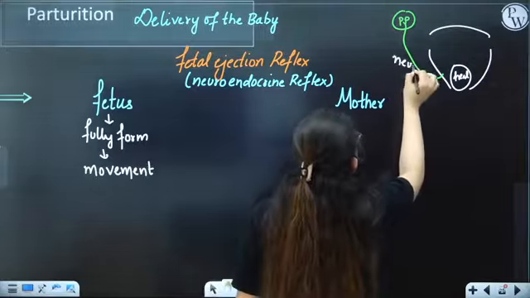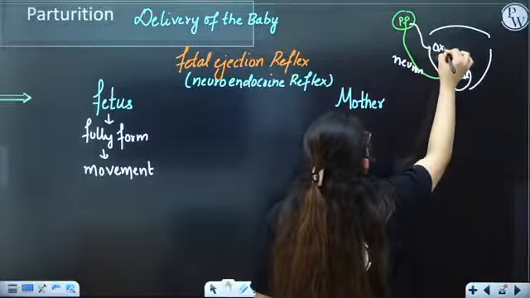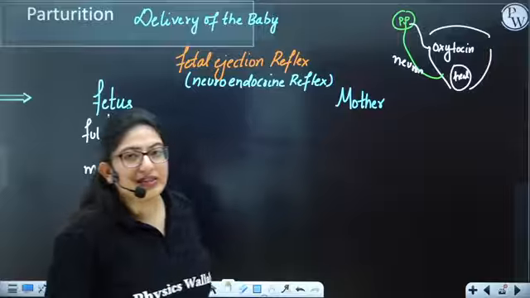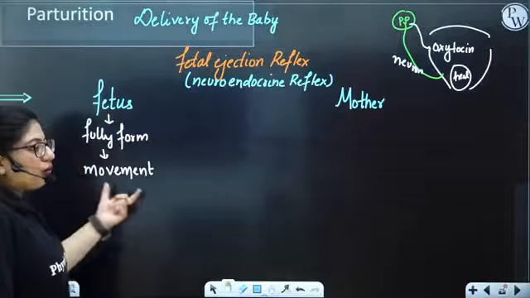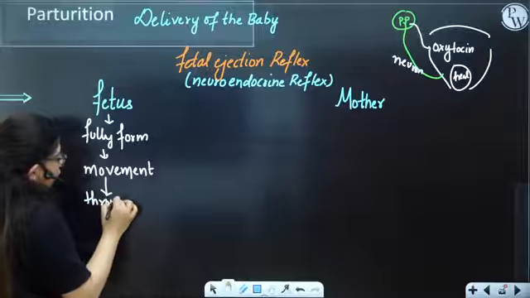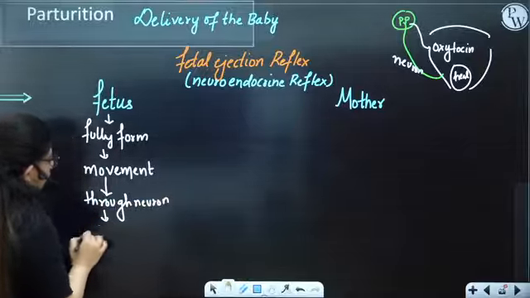Since neurons are involved, you call it neuro, and here the hormone coming is oxytocin. So oxytocin will come.